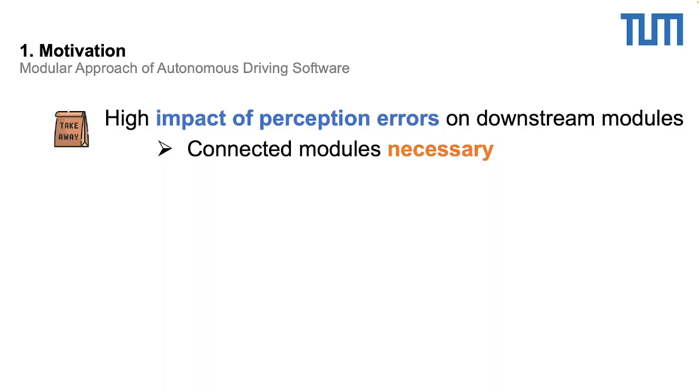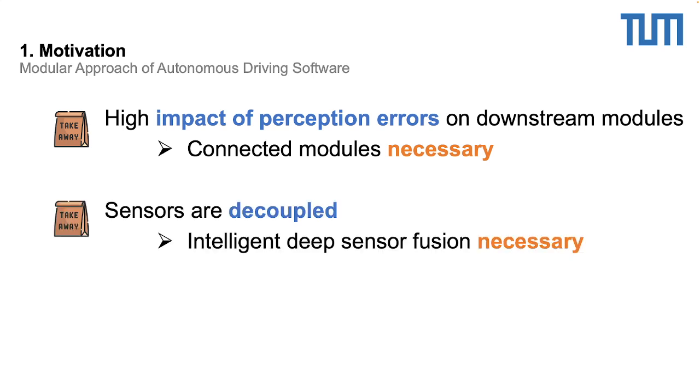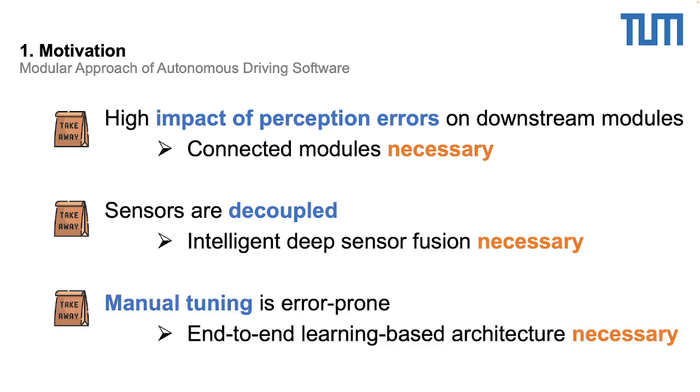Based on this motivation, we define that we have a high impact of perception errors on downstream modules. We say that connected modules are necessary. Number two, we see that many times sensors are decoupled. We say that intelligent deep sensor fusion is necessary. And number three, manual tuning is quite error prone. We say that an end-to-end learning-based architecture is necessary in order to avoid these issues.